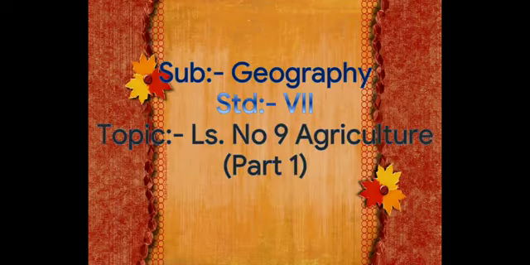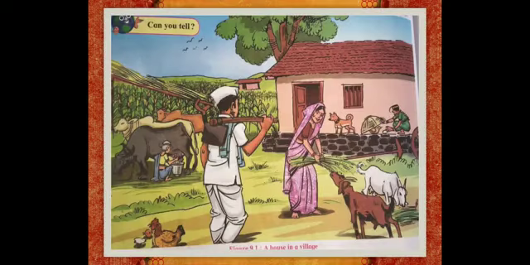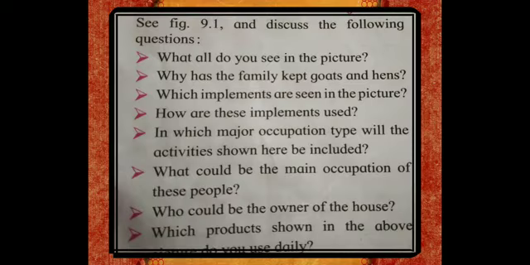Subject for today is Geography, Standard 7th, Lesson number 9, Agriculture, Part 1. Kindly open page number 52 of your geography textbook. So, children, there is a picture given, figure 9.1, a house in a village. And based on the picture, there are some questions.